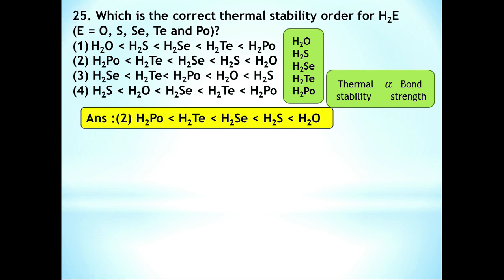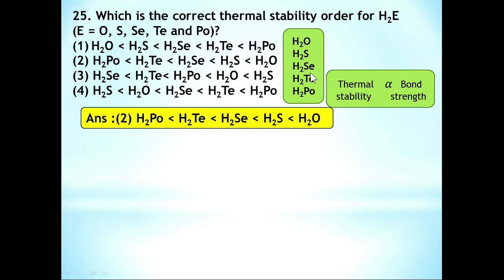So, the correct order for thermal stability is H2Po < H2Te < H2Se < H2S < H2O. It is nothing but the bond strength, which depends on the bond length, which depends on the atomic size. From O to Po, atomic size is increasing, hence the bond length.